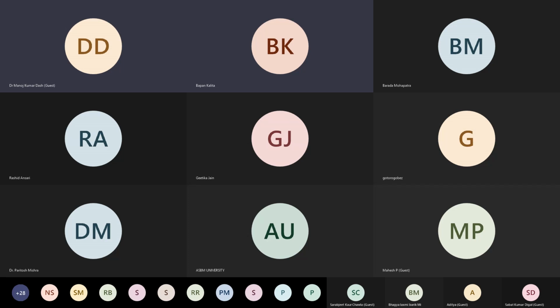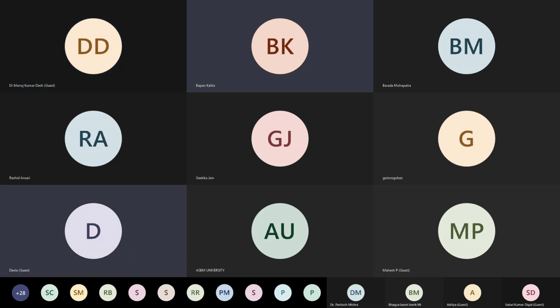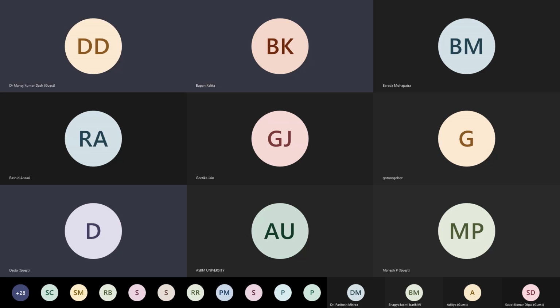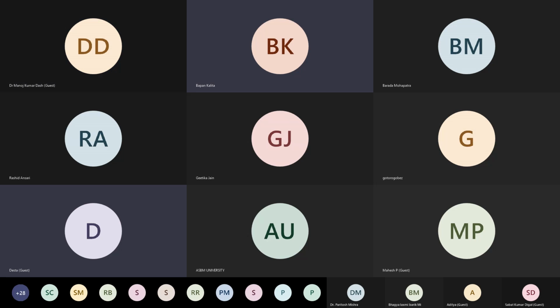Can you repeat the steps or procedure of regression on the SPSS?